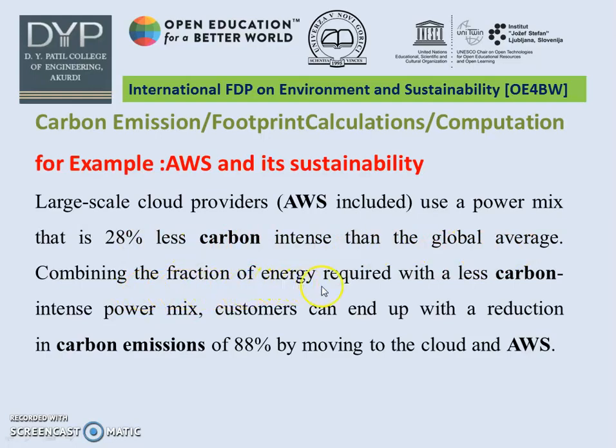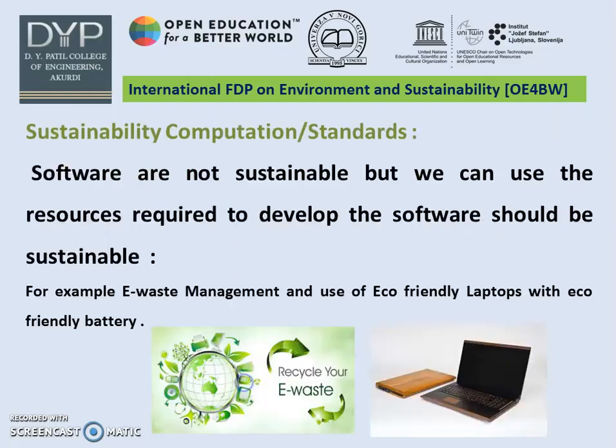Combining the fraction of energy required with a less carbon intense power mix, a company can reduce carbon emission by 88% by moving to the cloud and AWS. So we have to always store our data on the cloud to reduce carbon emission.